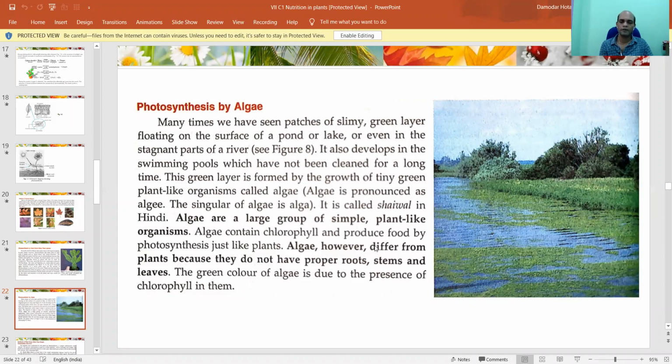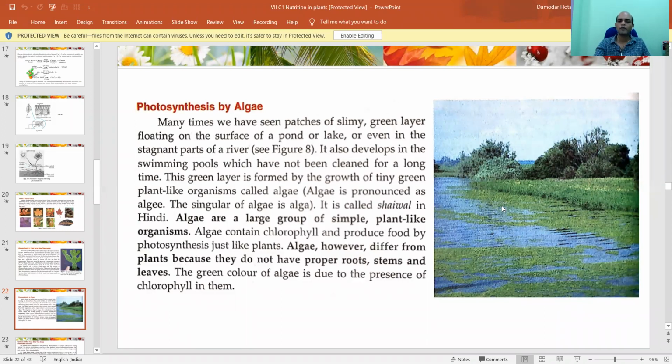This is the plural form. The singular form is alga, and algae is the plural form. Both can be pronounced like this. What happens over there? If you see in the ponds, a layer of plants is coming there. They have grown up inside the ponds.